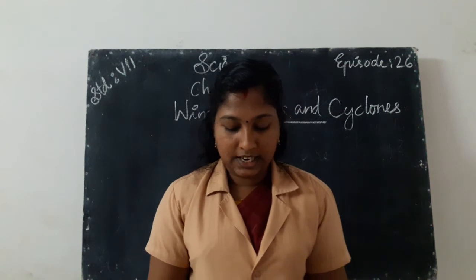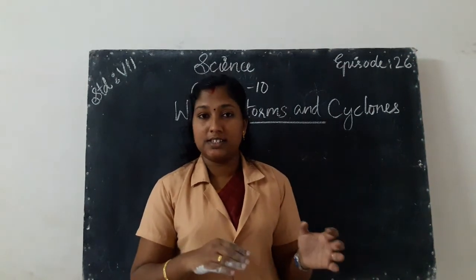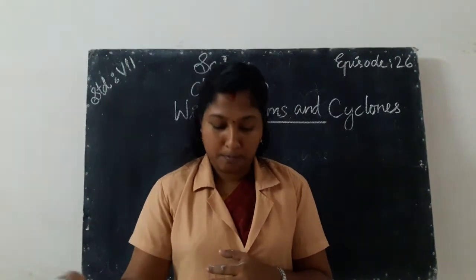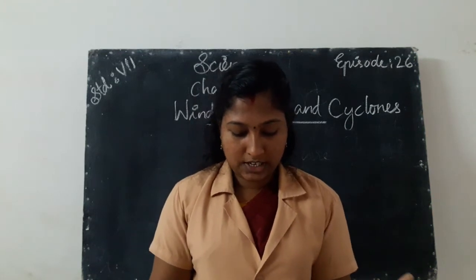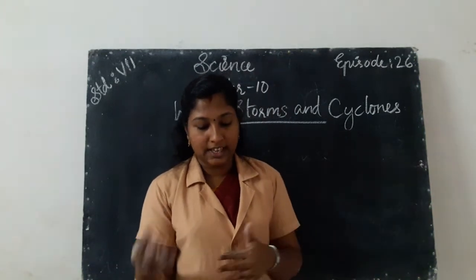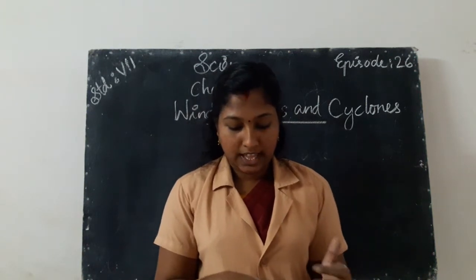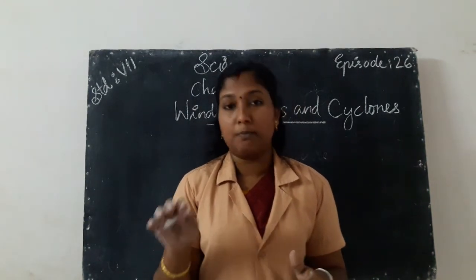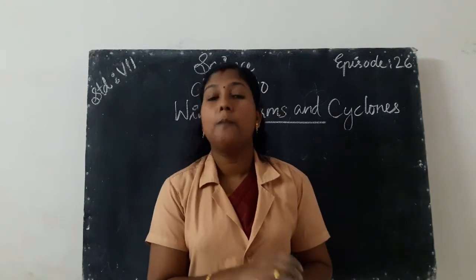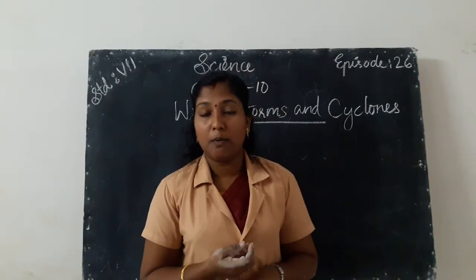So this decreases the pressure there, near the mouth. The pressure inside the bottle is higher than near the mouth. So the air inside the bottle pushes the ball out. Pushes the ball out. So what happened to the ball?